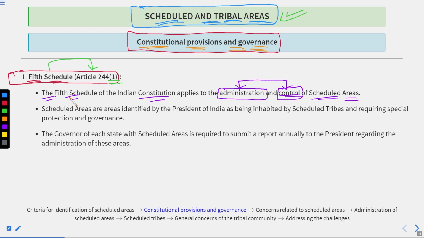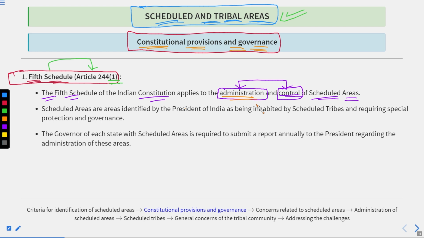All right. So the fifth schedule allows the government to make any area a scheduled and tribal area and let the forces free, but it also makes the government responsible for maintaining control there. And second is the administration.